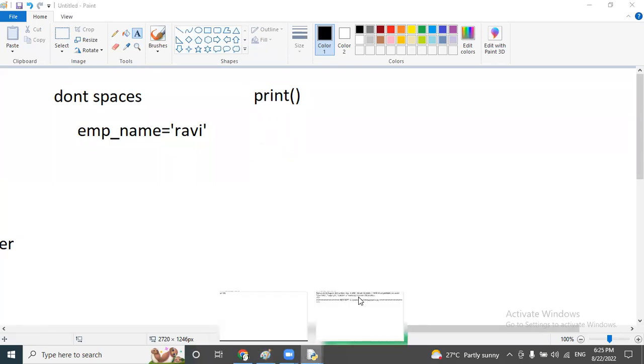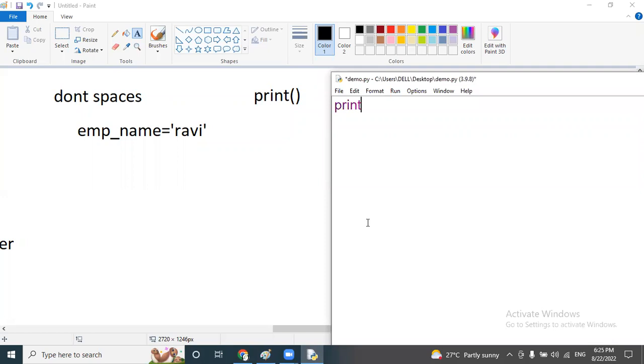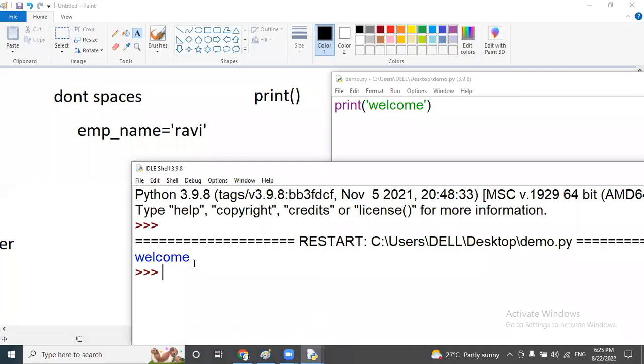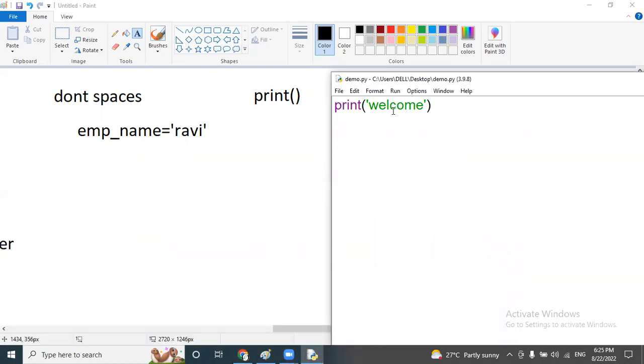So just observe here. With the first print method, I want to display welcome on the screen. So I have mentioned welcome. Already we know for any character or string, compulsorily we have to provide single quotes or double quotes. Now I have added single quotes. Just run this program. So observe the output here on the screen. It displays one statement called welcome. So this is the process of how to print or display statements on the screen.